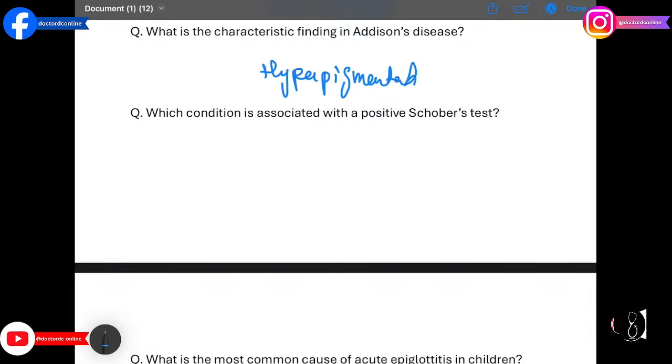Which condition is associated with a positive Schober's test? Ankylosing spondylitis. Reduced lumbar flexion indicates spinal stiffness.